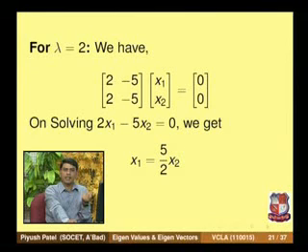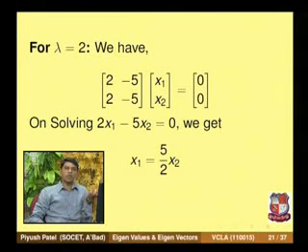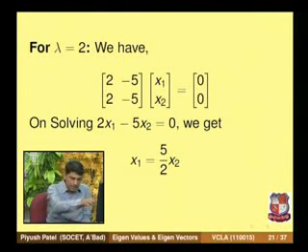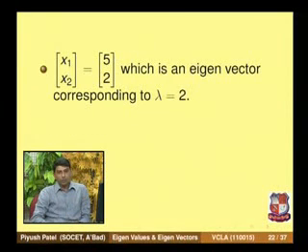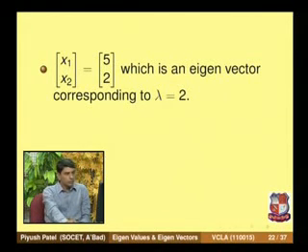We are mainly interested in one eigenvector because we know the other eigenvectors are just constant multiples of it. Here, to avoid fractions, let us take x2 equal to 2, so that x1 is equal to 5. So the vector (x1, x2) equal to (5, 2) is an eigenvector corresponding to the eigenvalue lambda equal to 2.